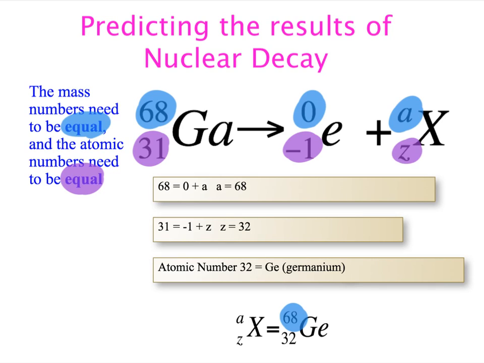For our atomic numbers, on the left we have 31, on the right we have -1. So -1 plus Z has to equal 31. So we need to go up to 32. In this case, 32 as an atomic number is germanium. So we've taken gallium and changed it into germanium.